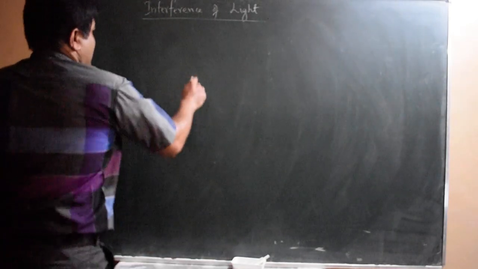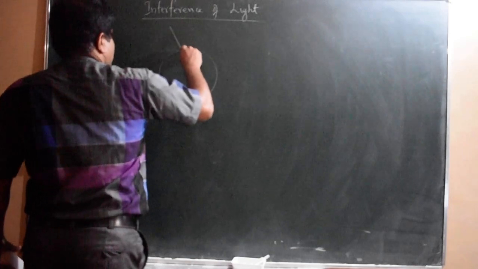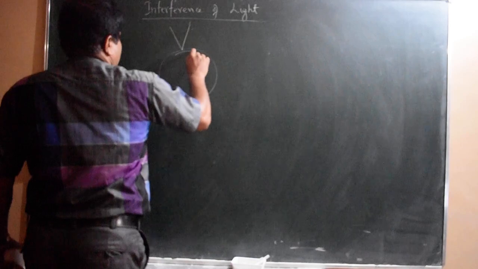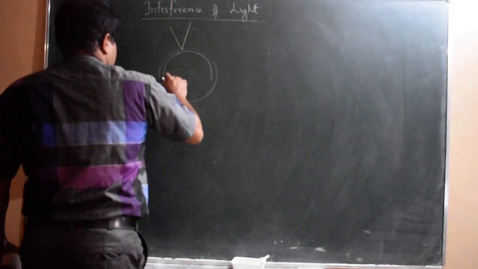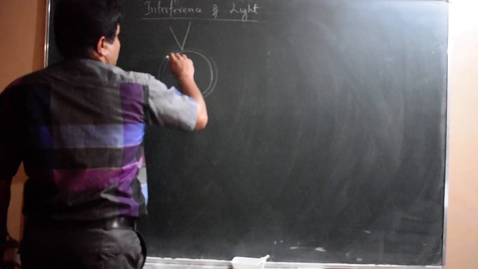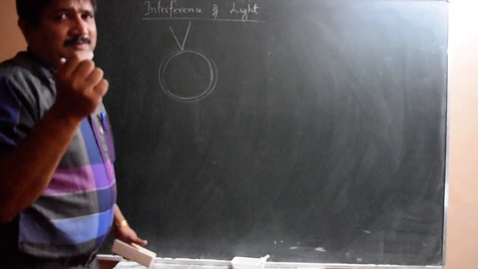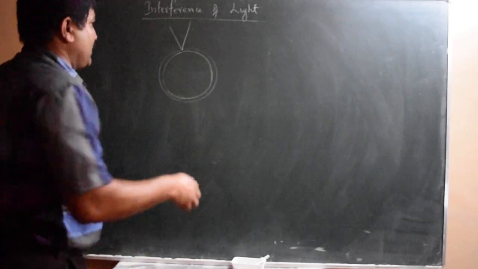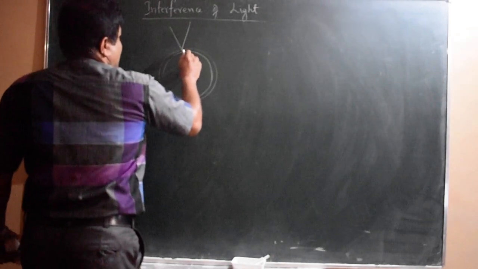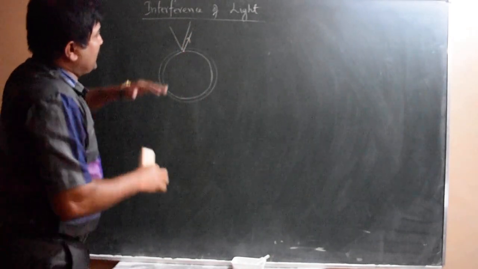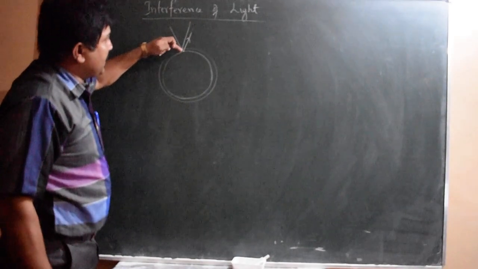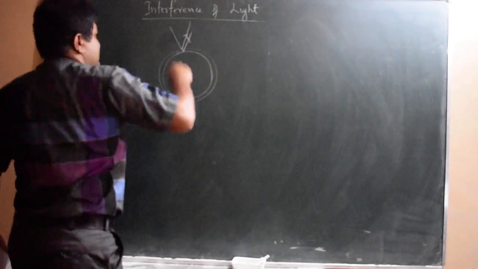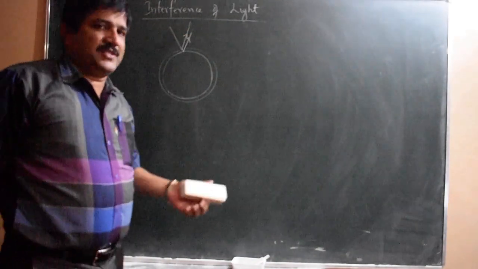If I assume a small finite thickness, maybe some micrometers, light is reflected from the outer layer and the inner layer of the soap bubble. This superposition results in different colors in different directions.